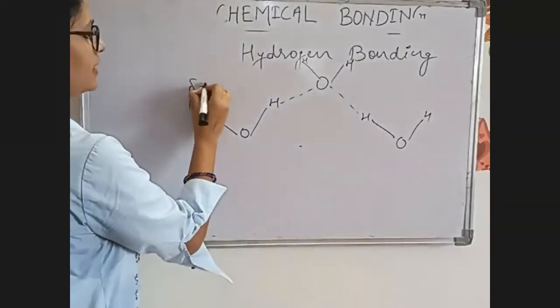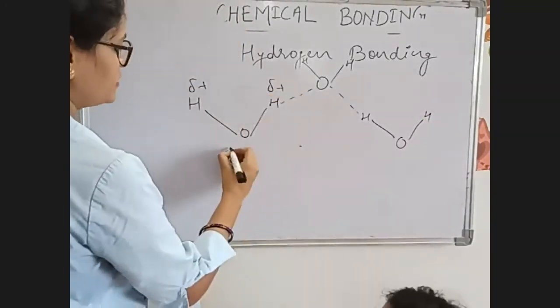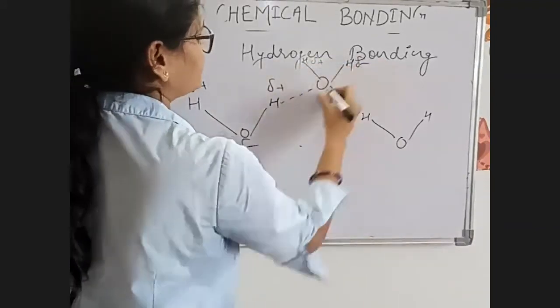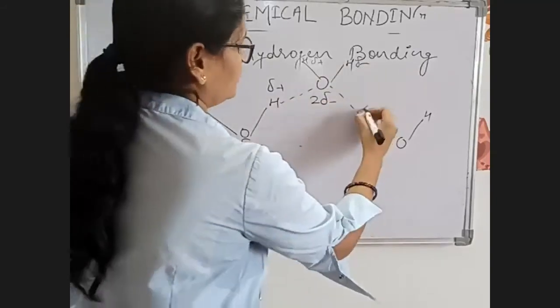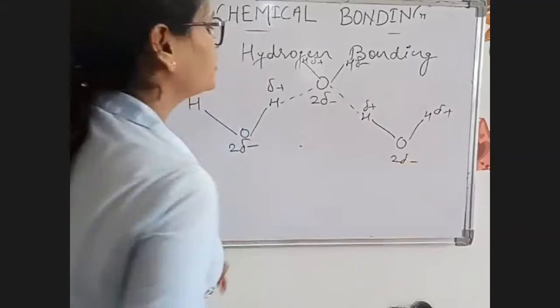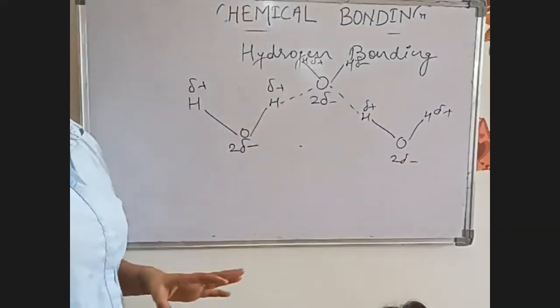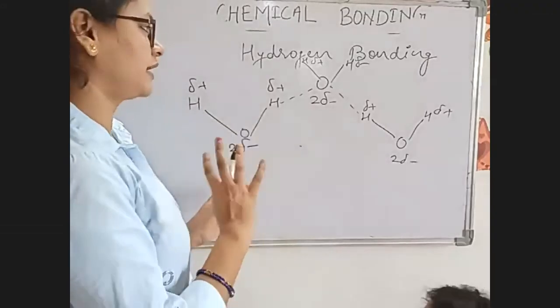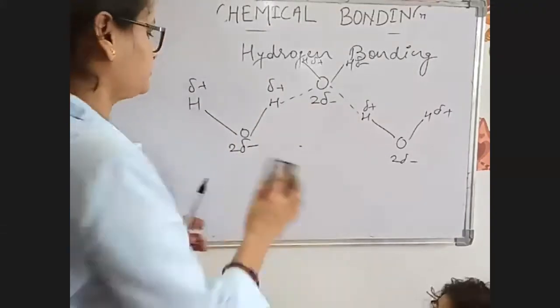It will be delta plus and 2 delta minus, delta plus and 2 delta minus, delta plus and 2 delta minus. So like that, hydrogen bonding happens in the water molecule. You don't have to study the structures. I'm just explaining it.